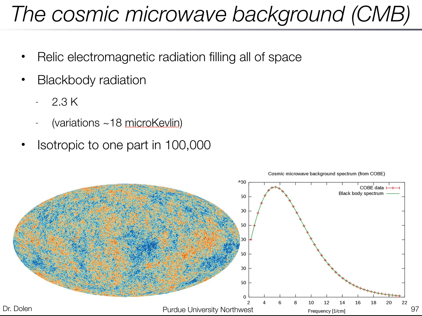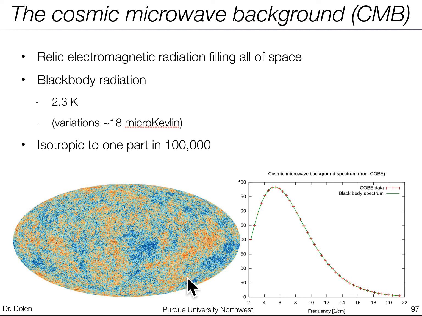Okay, let me talk a little bit more about the CMB real quick. The cosmic microwave background, again, this is the relic electromagnetic radiation filling all of space. It's about 2.3 Kelvin, and so if you measure the radio waves floating through space, you get data that looks like this. So there's a range of frequencies, and this is from a whole bunch of satellites. COBE is one of them, Planck is another. There's all these amazing satellites that have been able to measure the cosmic microwave background in great detail.